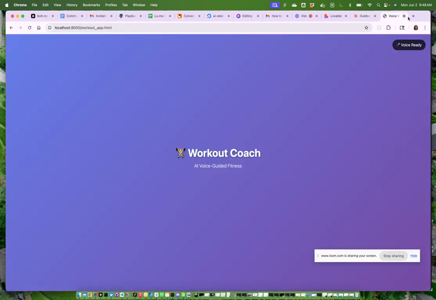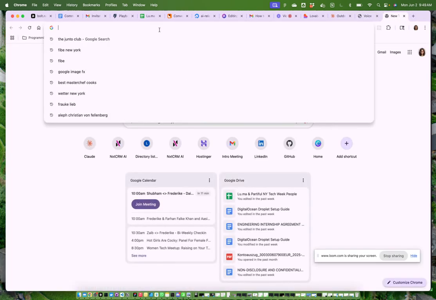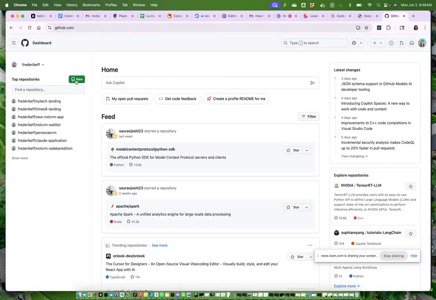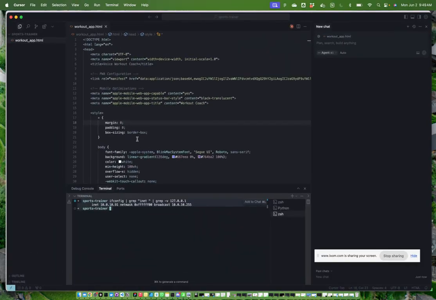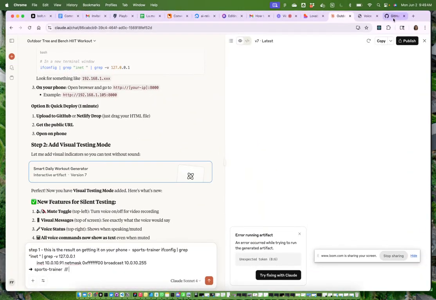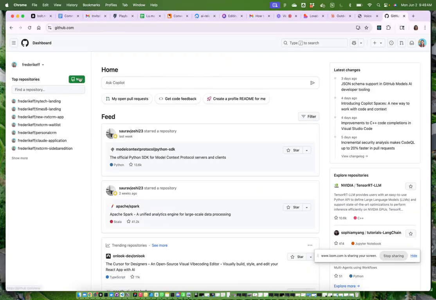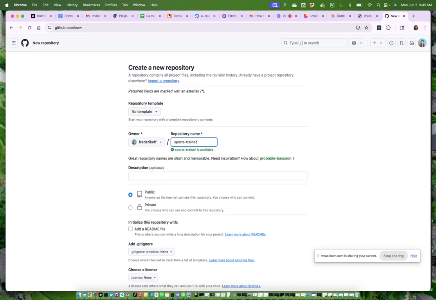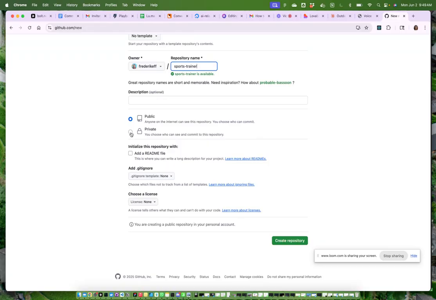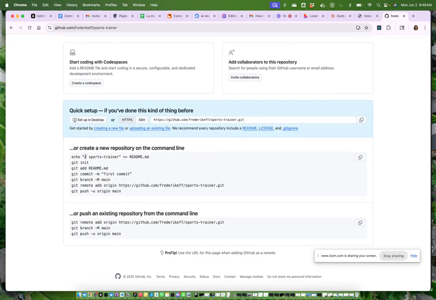Okay, this is the other option. So we could try GitHub. So in GitHub, actually, I know how it works roughly, but I never did this with such an easy file. So we can try this. I show you how it works. So if you want to put this on GitHub, you basically go to your GitHub profile. That's free. I have a free one. You say top repository, you say new, you pick a name, so sports trainer, and you say, okay, this can be whatever, public, doesn't really matter. I give it public, so if you want to download it, you can download it.